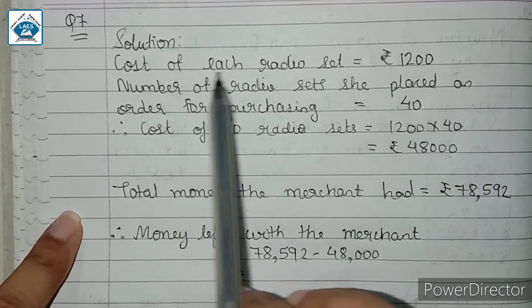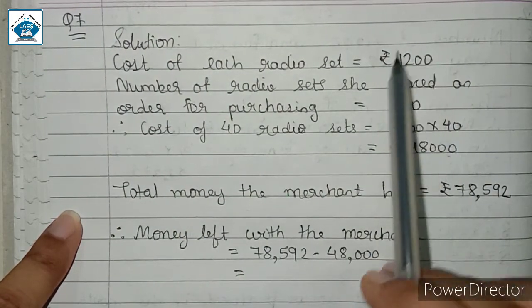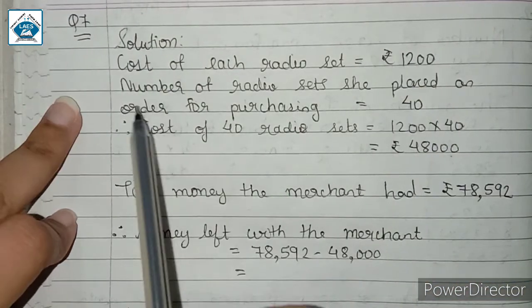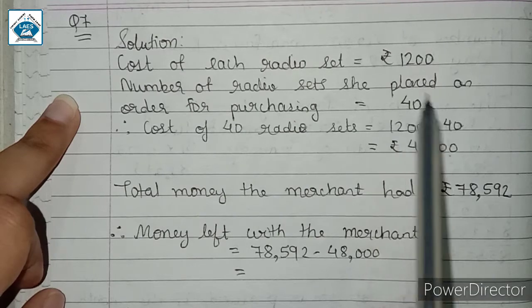The cost of each radio set is equal to rupees 1200. This is given in the question. And the number of radio sets she placed in order for purchasing is equal to 40.